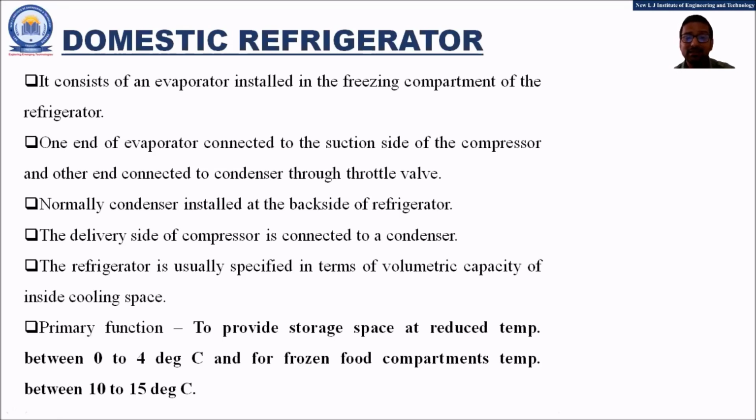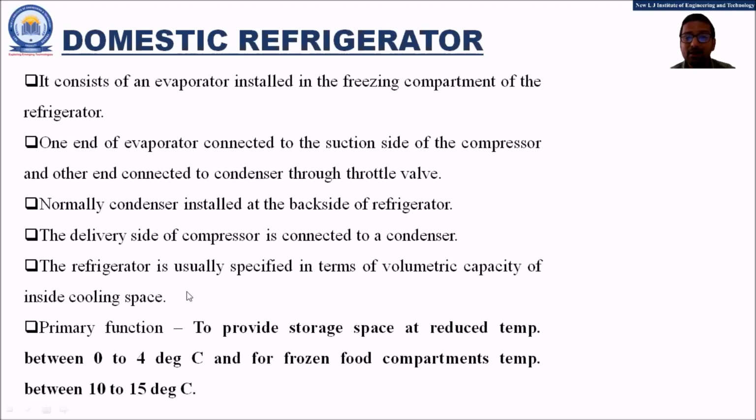It consists of an evaporator which is installed in the freezing compartment of the refrigerator, because friends, if you consider the cool environments within the refrigerator, the coolest part of the refrigerator is the freezing compartment, and that is considered as the evaporator section.